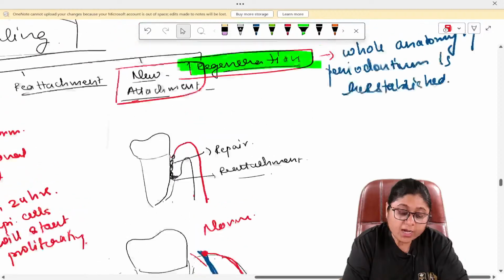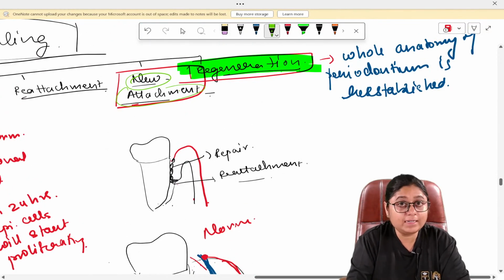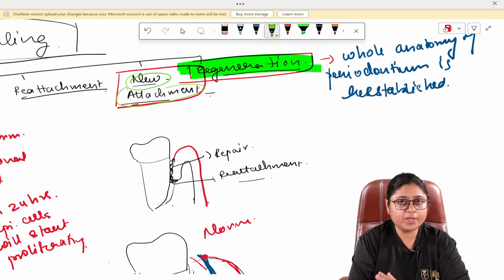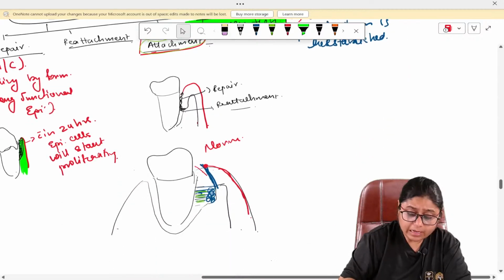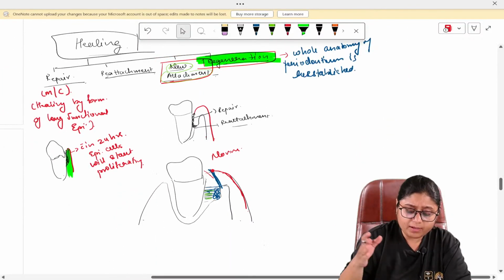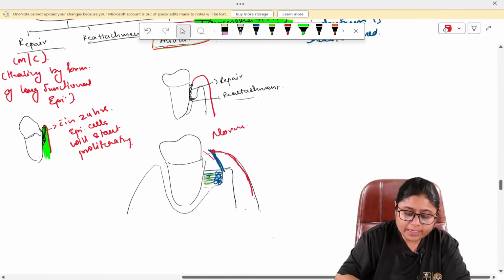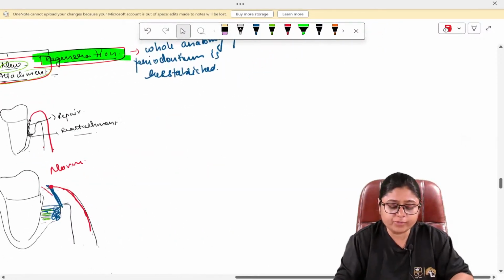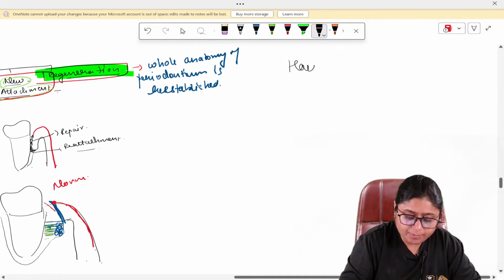Till now we are at the level of new attachment only. Regeneration is the goal, but the whole anatomy of the periodontium we are not able to develop. Okay. I hope it is clear now what is repair, reattachment, new attachment and regeneration. Now we will quickly go through the hard and soft tissue lasers. I'll just enumerate the names as we are running out of time.